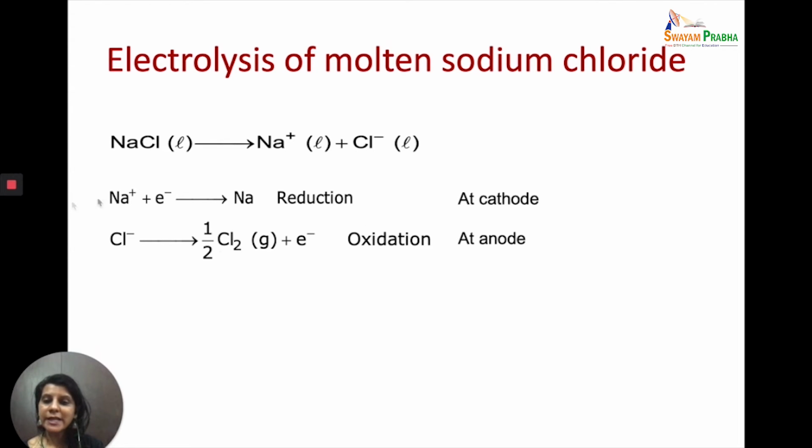The chloride ions, which are the anions, move towards the anode. They lose electrons, and we know that oxidation is the loss of electrons. They lose electrons and get converted into chlorine gas and are evolved at the anode. Because in the molten sodium chloride we had only two ions, sodium ions and chloride ions, sodium ions are deposited at the cathode and the chlorine gas is evolved at the anode.